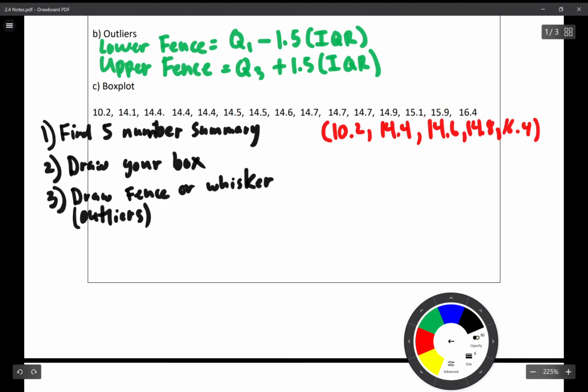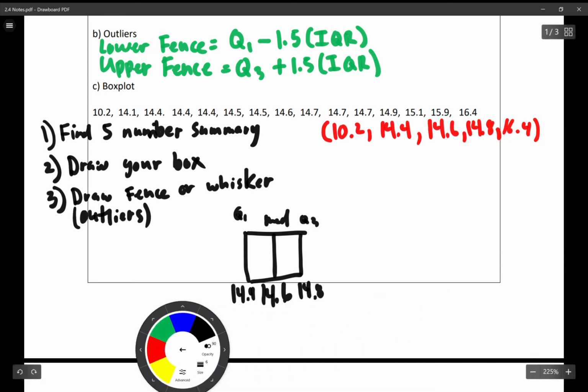Well, let's draw our box. We're going to come down here. The middle is going to be your median. And remember, you want to kind of draw this to scale. On this side, you have your Q3, excuse me, and here, close together, is your Q1. This is literally your box, and that's why we call it a box plot.